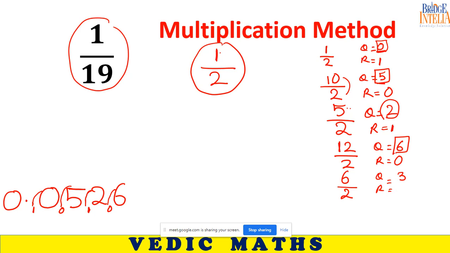What is the remainder? 0. So write 3 boldly and 0 subtly. Our next approach should be on 0, 3, that is 3 and 2. This 2, we are always using 2, but the upper number keeps on changing. So our next approach is on 3 and 2. Now tell me what is the quotient, what is the remainder? The quotient is 1.